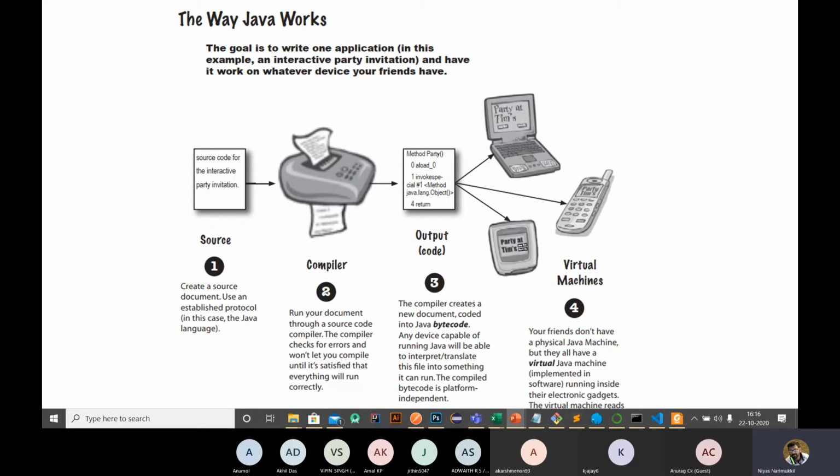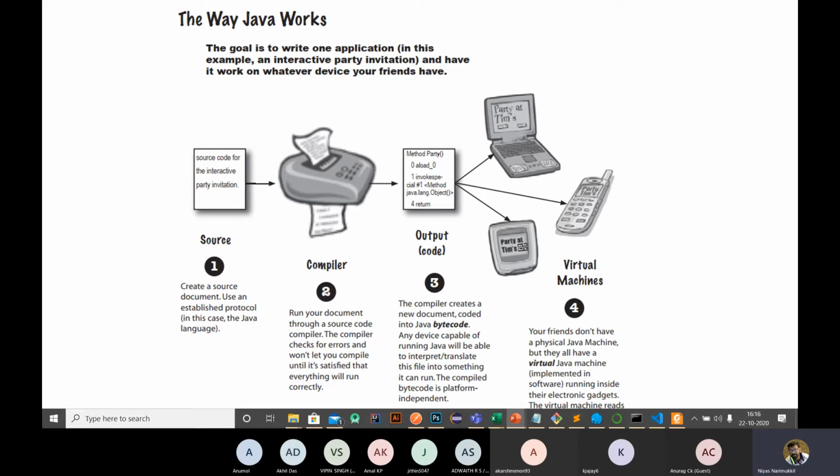The difference is that with JDK, we are able to create Java programs. JRE is only for running the Java program. After compiling, we get a bytecode or class file, right? And we use the JRE to run that bytecode. So if you only install JRE, you are not able to compile your program. It is only meant for running.